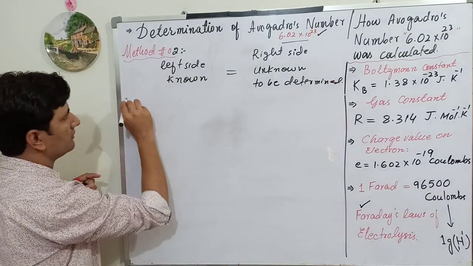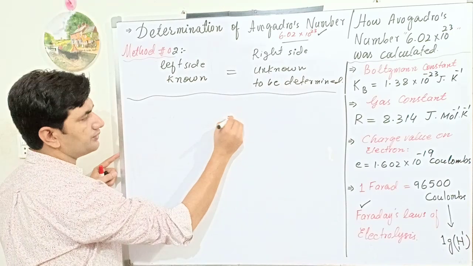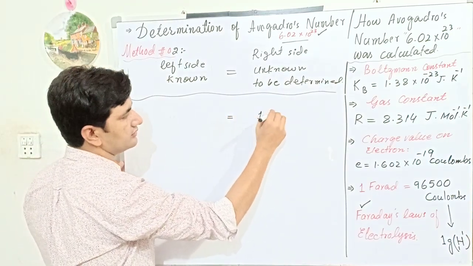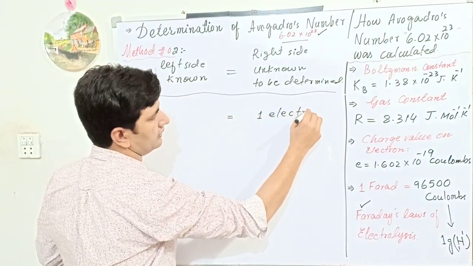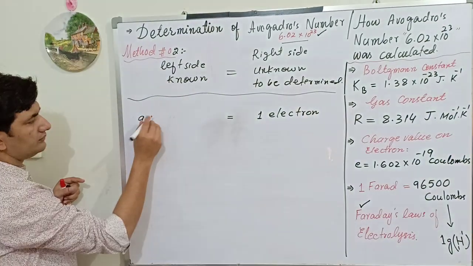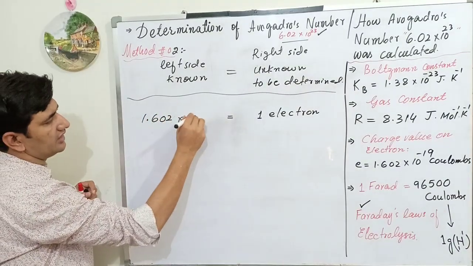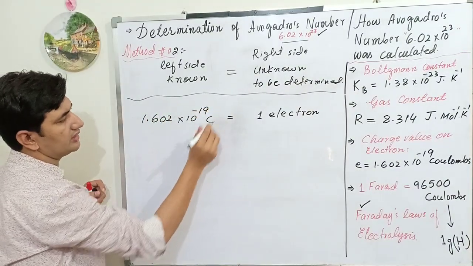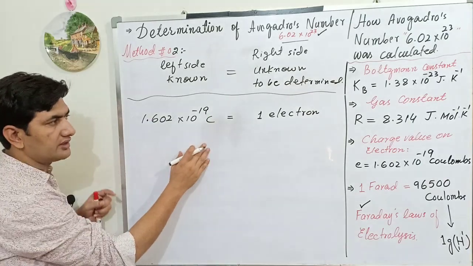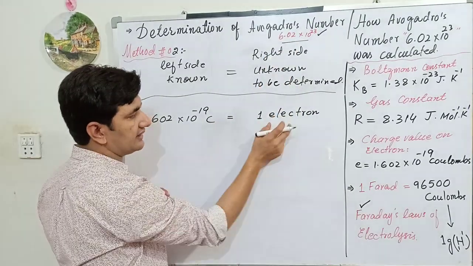So what we have to determine here is the number of particles. Number of particles means one electron is here. One electron has a charge value equal to 1.602 × 10^-19 coulomb. This thing is very much important. What we have to calculate is the number of electrons, which means Avogadro's number, the number of particles.